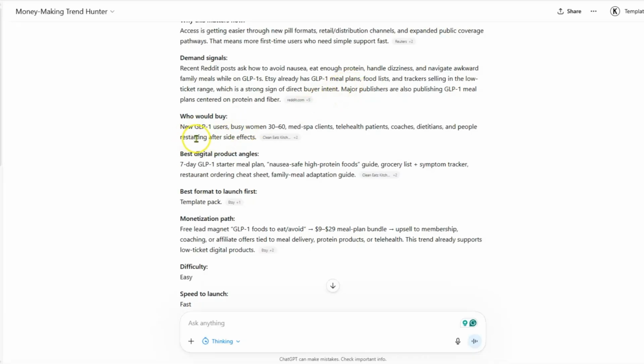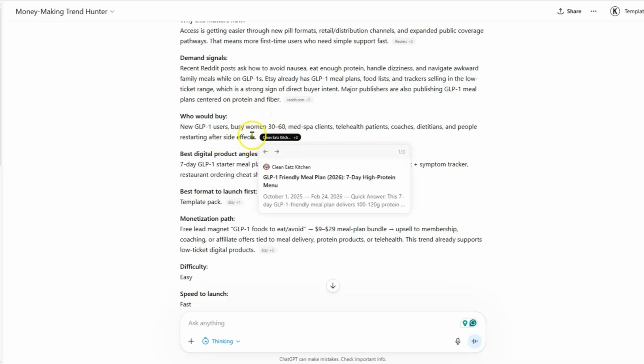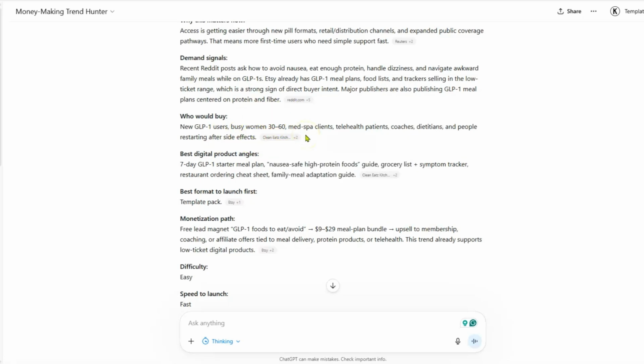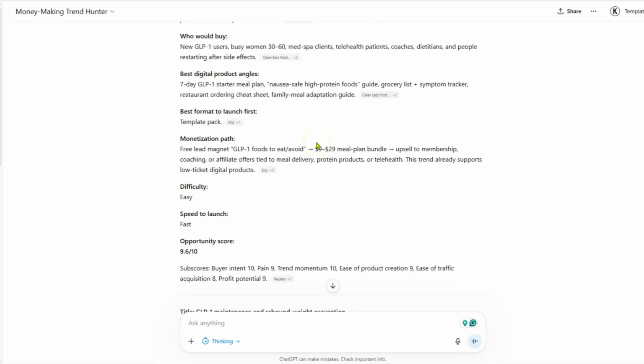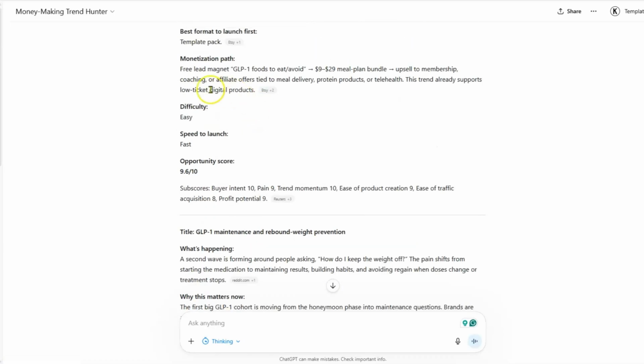And then who would buy this? New GLP-1 users, which the majority are women, 30 to 60, med spa clients, telehealth patients, coaches, dietitians, and people restarting after side effects. So the digital product angles are here. Best formats, a template pack, monetization path, difficulty easy, speed to launch fast, opportunity score 9.6.